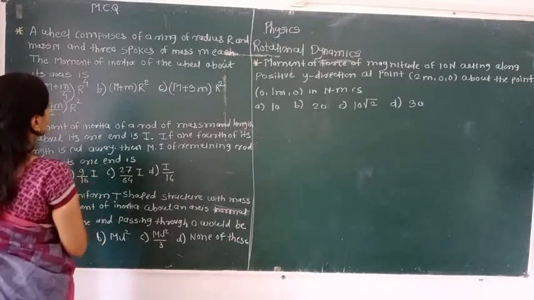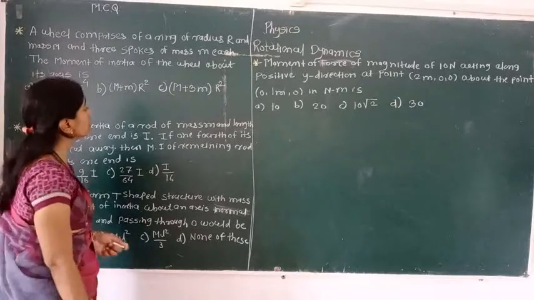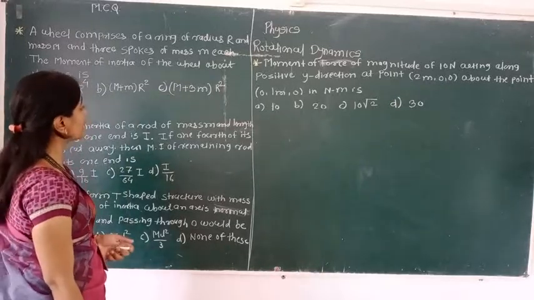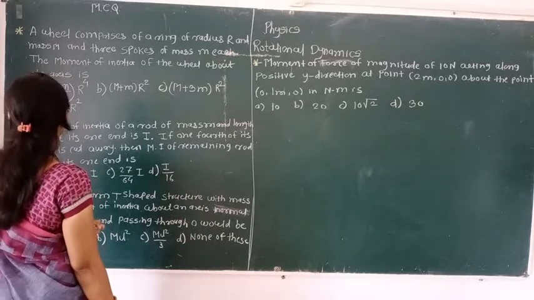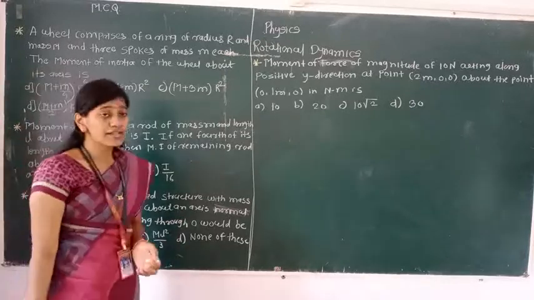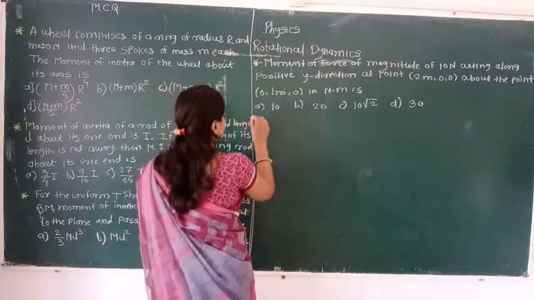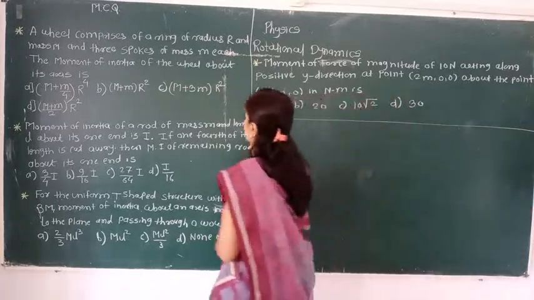Second, capital M plus small m, bracket complete, into r square. Third, M plus thrice m, bracket complete, into r square. Last, capital M plus small m divided by 2, bracket complete, into r square. Very simple example, so let us start to solve this. Let me see whatever is given.